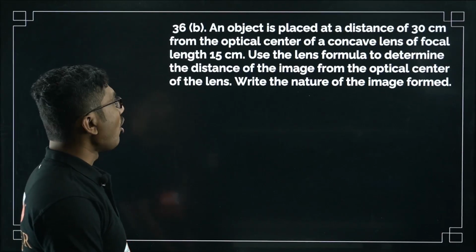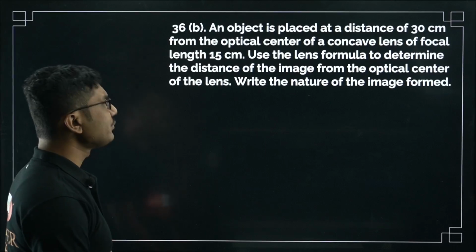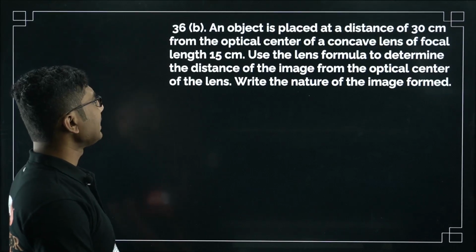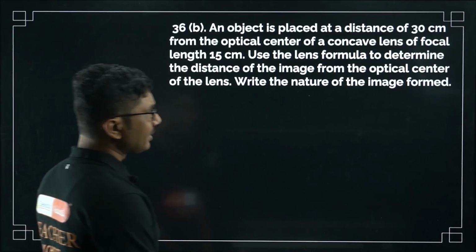An object is placed at a distance of 30 cm from the optical center of a concave lens of focal length 15 cm. Use the lens formula to determine the distance of the image from the optical center of the lens. Write the nature of the image formed.